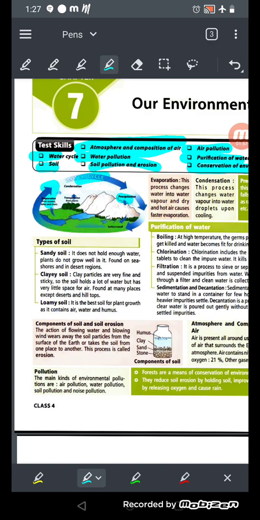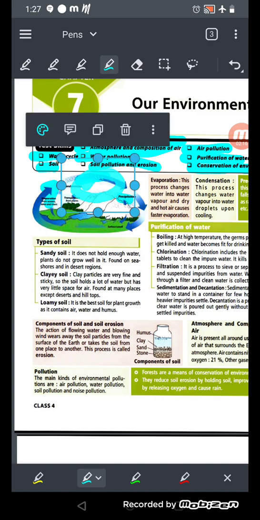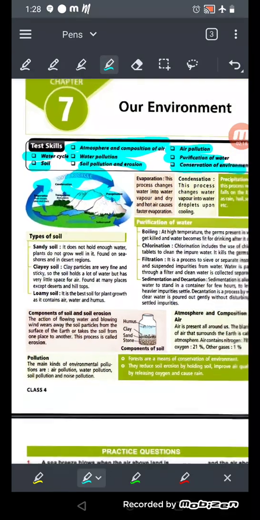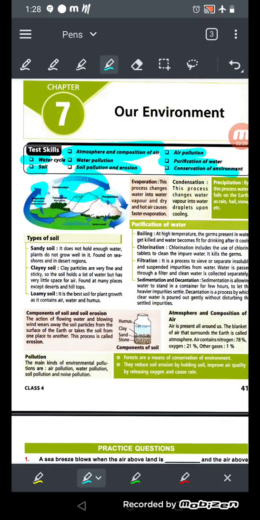Okay, and you know when they change into water vapor, when they convert into vapor, what happens, they go up. Why do they go up? Because they are now hot air, और hot air हमेशा ऊपर जाता है. ठीक है, so they go up. Okay, and when they go up, they form cloud. वो ऊपर जाके क्या बन जाते हैं, cloud बन जाते हैं. Okay, so when they are formed into cloud, then at that time the condensation process occurs.